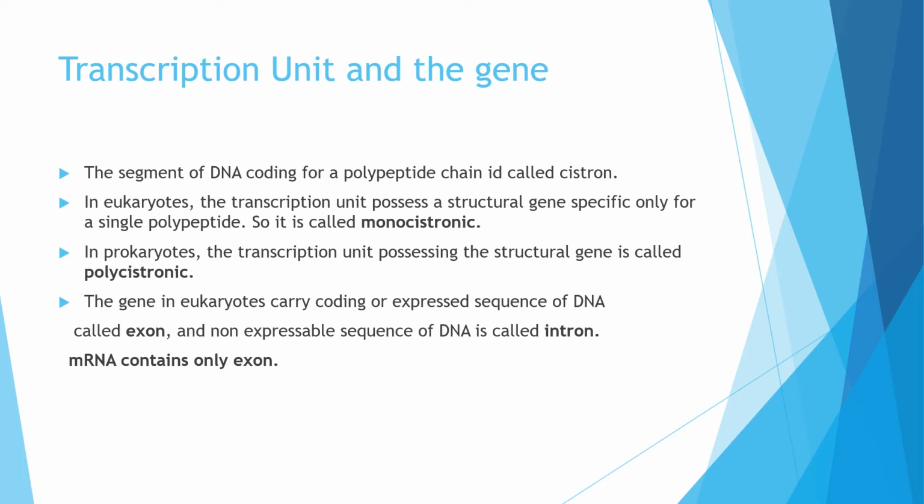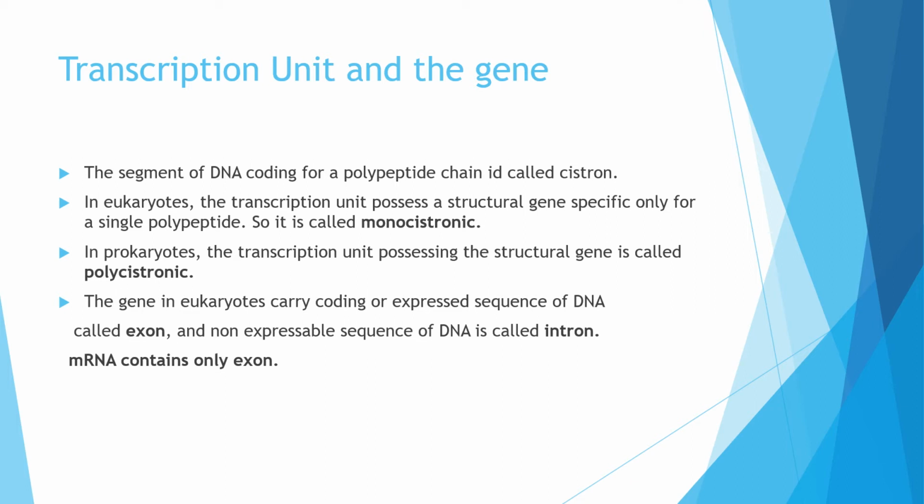That's why it is called as monocistronic. But in prokaryotes, the transcription unit has structural genes and is called as polycistronic. Means there the information is for many polypeptide chains.